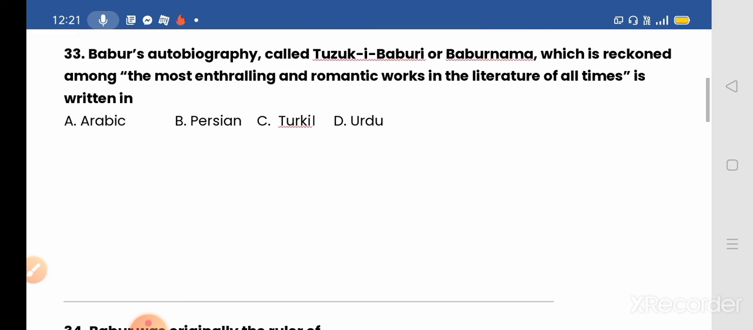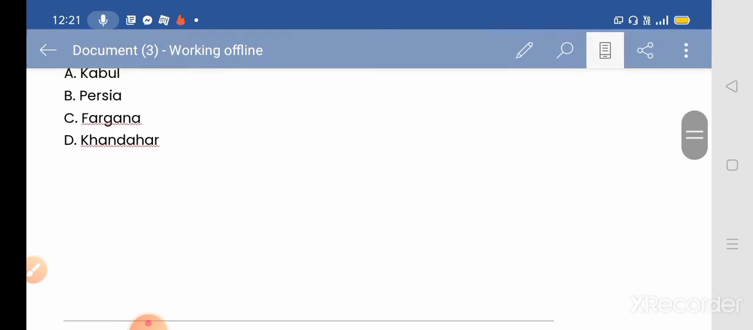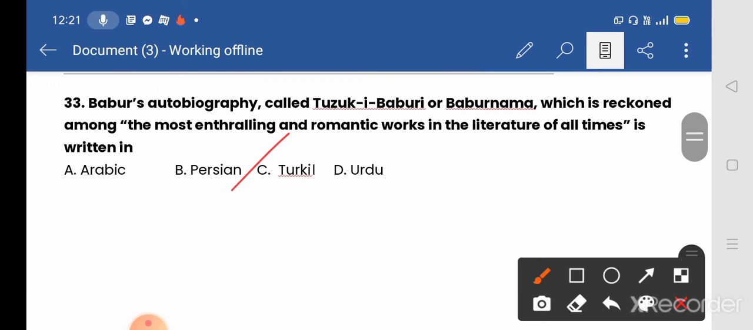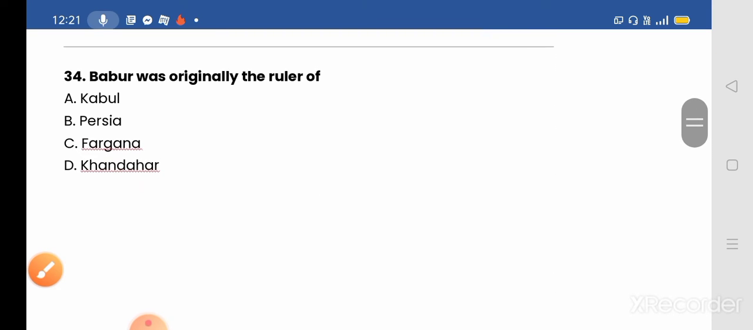Make guesses and make your comment. Was it written in Arabic or Persian or Turkish or Urdu? The correct answer will be option C, Turkish. Okay. So Babur's autobiography, called Tuzuk-i-Baburi or Baburnama, which is reckoned among the most enthralling and romantic works in the literature of all times, is written in Turkish. Okay.